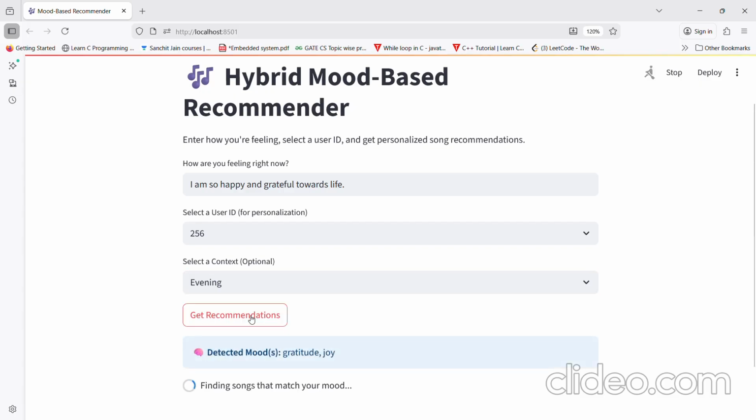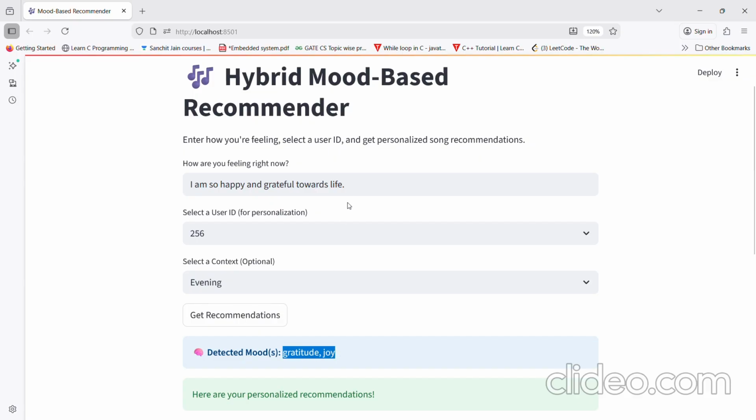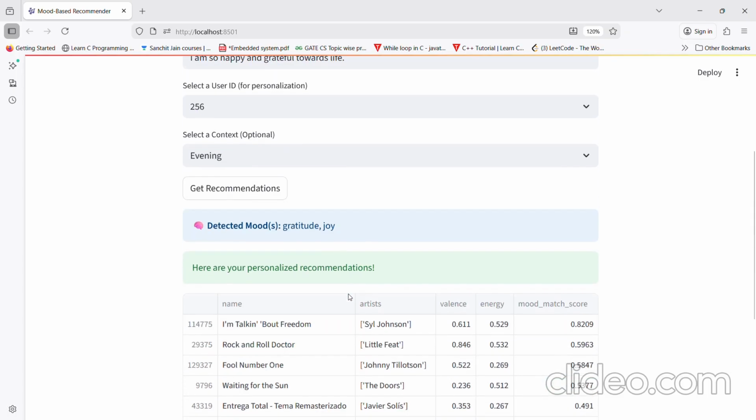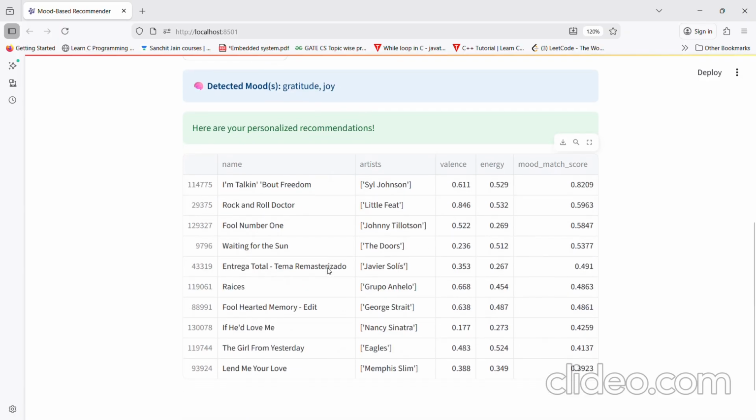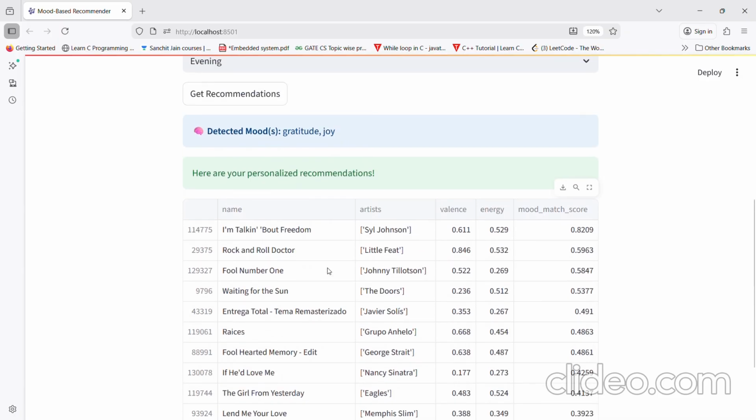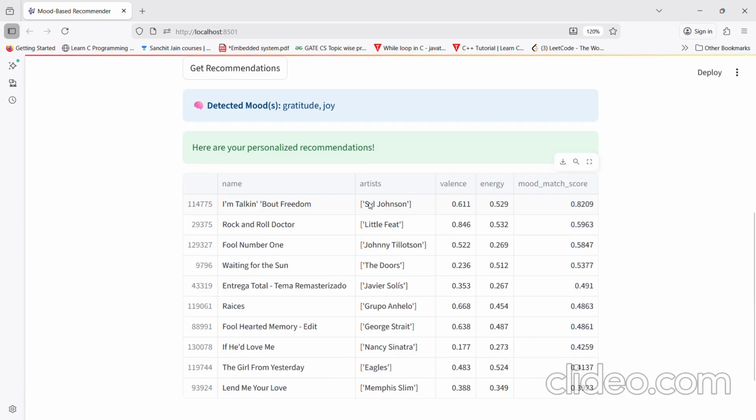Once we click on this recommendation tab, BERT will try to do the sentiment analysis, or identify the user's mood, which is user emotion detection. We can see that BERT has analyzed the two sentiments that the user is feeling based on the text provided, that is gratitude and joy. Based on this, it gives us a personalized recommendation playlist, and this playlist is based on the mood match score.